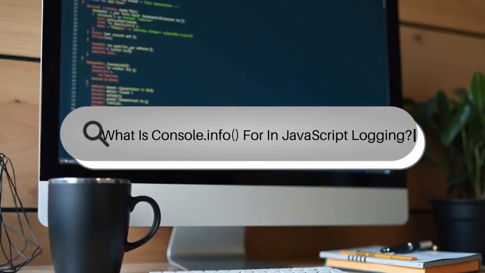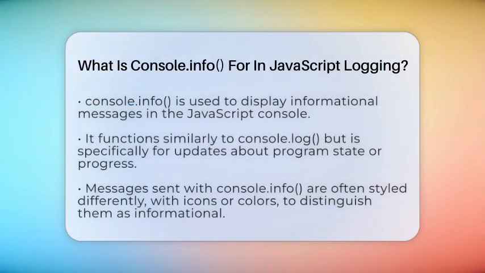What is Console.info for in JavaScript logging? Imagine you're trying to keep track of what your code is doing behind the scenes. You want to see some messages pop up in your console that tell you important information without confusing it with errors or warnings. That's where Console.info comes in.